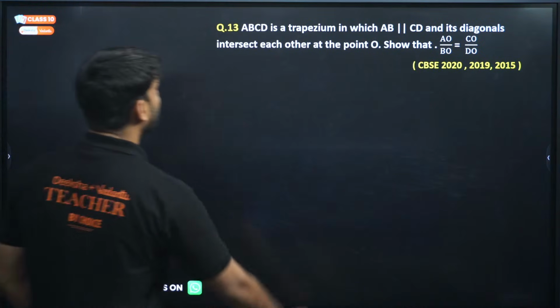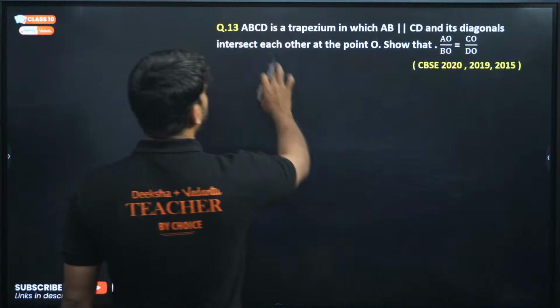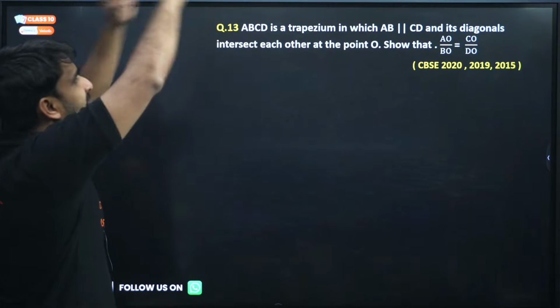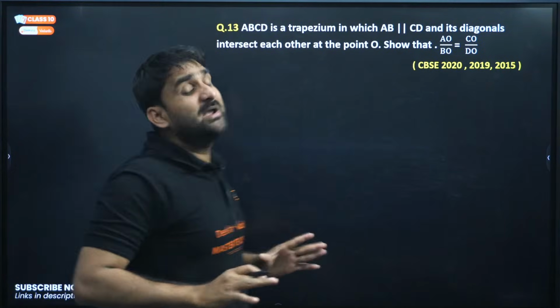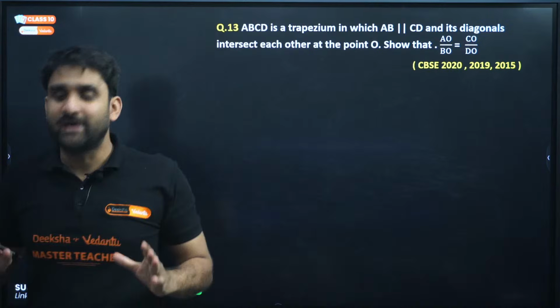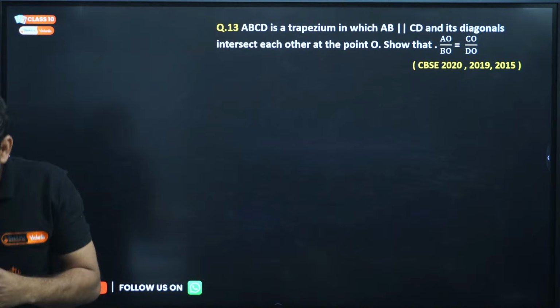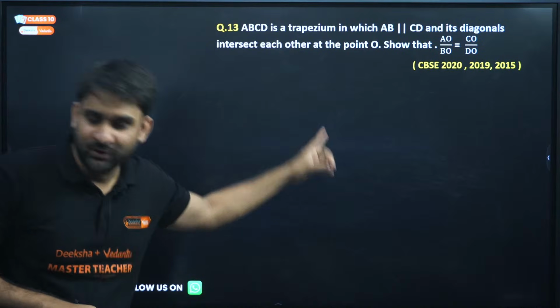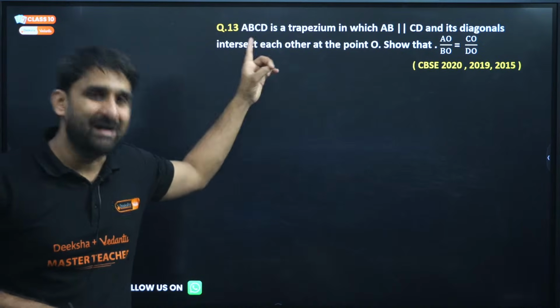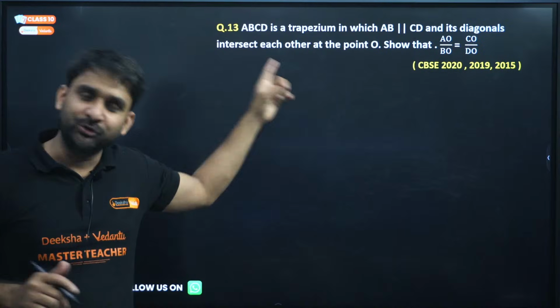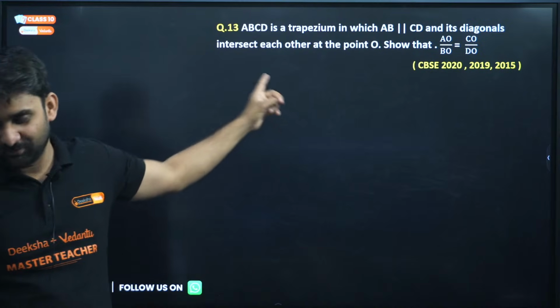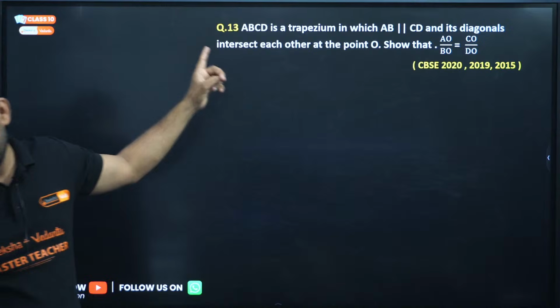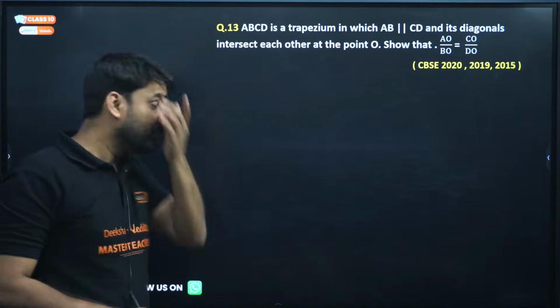Okay, so let's do it. ABCD is a trapezium in which AB is parallel to CD. My dear champions, please stop writing comments in the chat section. This question is very powerful, a very frequently asked question by CBSE. So you need to focus on the solution, my dear. Please focus here.